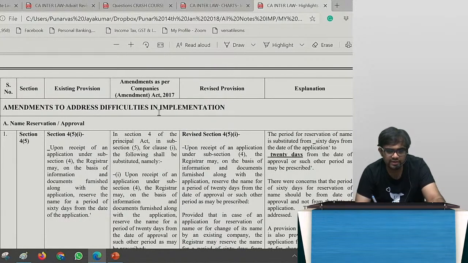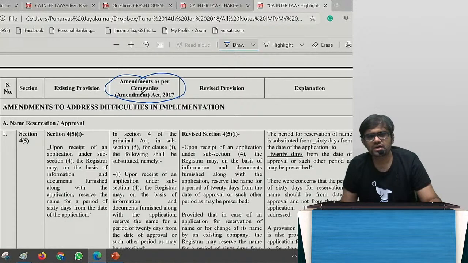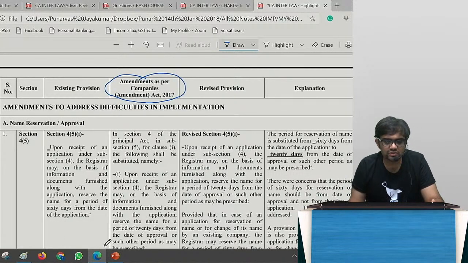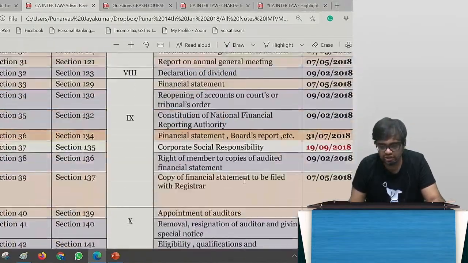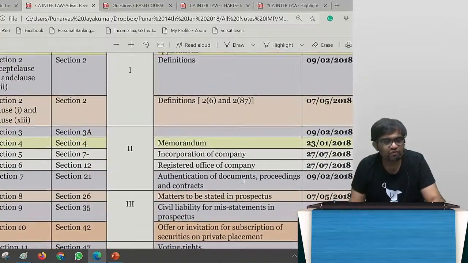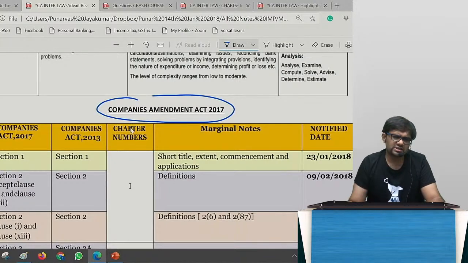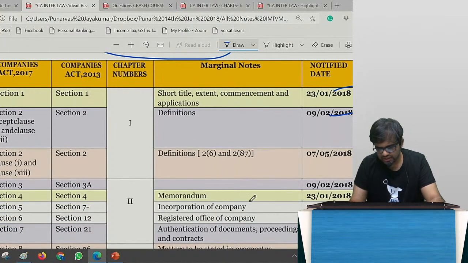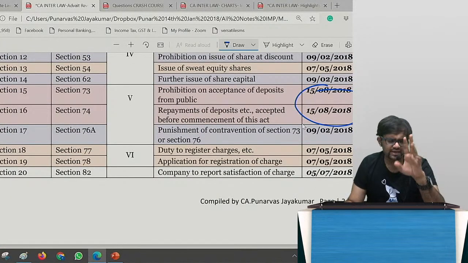So guys, this amendment, if you see, amendments as per the Companies Act 2017. In Companies Act 2017, many amendments came, which became applicable over a course of time. Just because it came in 2017 did not mean that everything came in 2017 only. Over a period of time it came. So what period of time? See here, this is just for your information. Page numbers 3, 4, 5. These were all the Company Amendment Act changes. And if you see the dates, it came in July 2019, August 2018, July 18, like that.